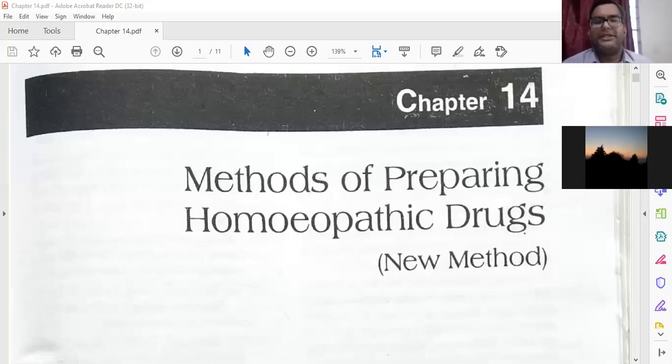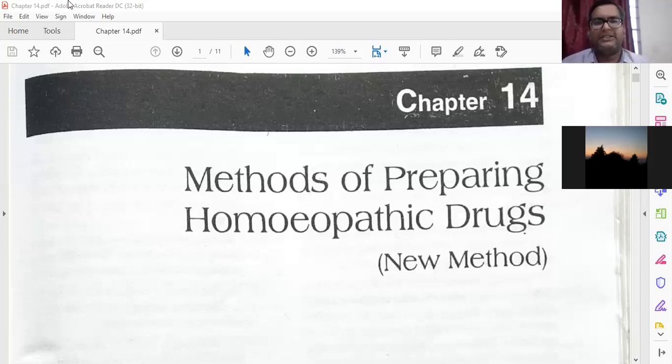Today we will learn this new chapter, chapter number 14, that is method of preparation of homeopathic drugs, that is the new method. Till now we have learned about the old method. The new method, why there was the need of new method. Yesterday we have discussed a little, but now again we will discuss the same thing, why there was the need of the new thing.